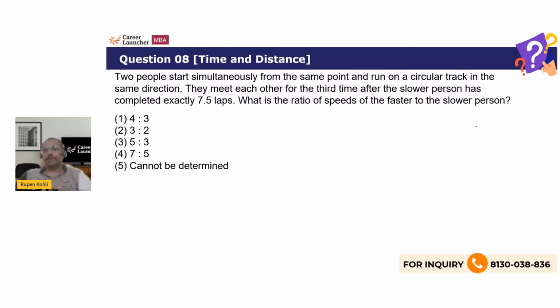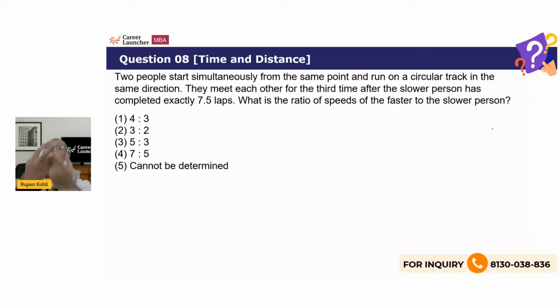Again, a question only on ratios. This question tests your fundamental understanding of circular motion. When two people run on a circular track, what leads to the situation that the faster person overtakes the slower person? Let's ask this question the other way around.